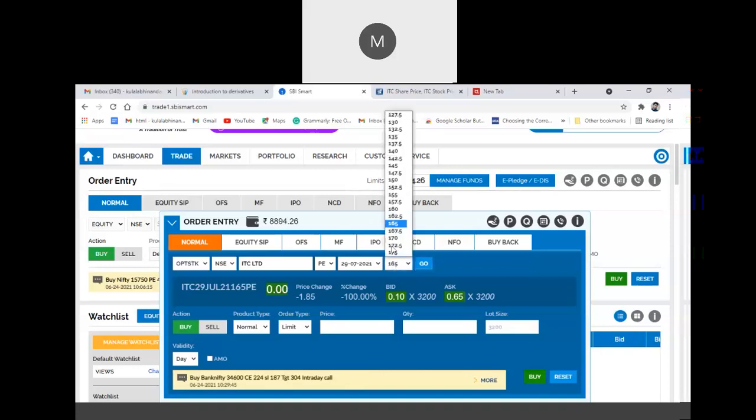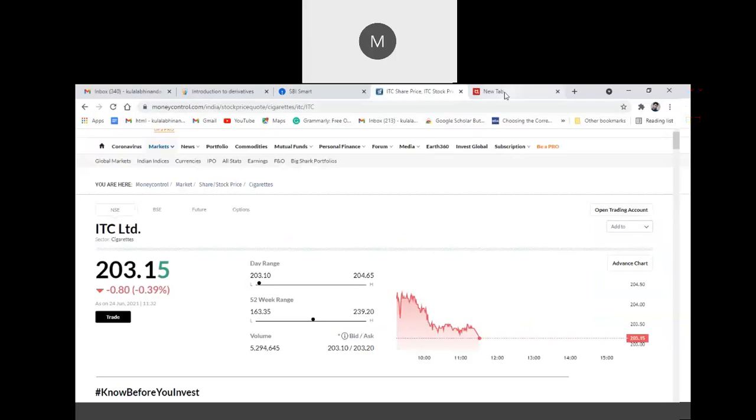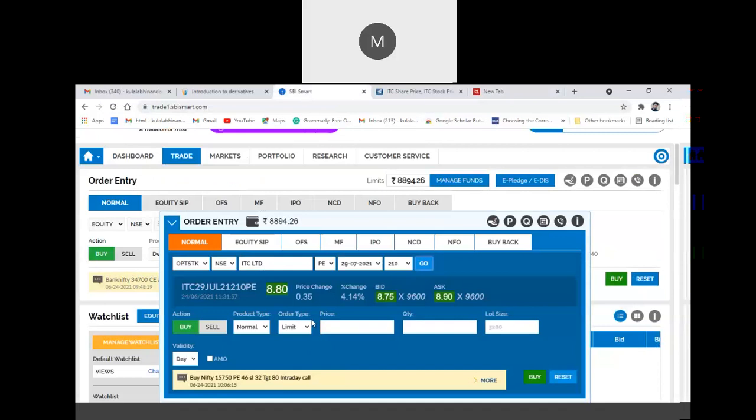So I'll change this. I'll select 210, then click go. Now the premium amount is 8.80. The current market price of ITC is 203. If I select a strike more than the current market price, I will get a premium. If I select less than the market price, the premium is just 0.55.